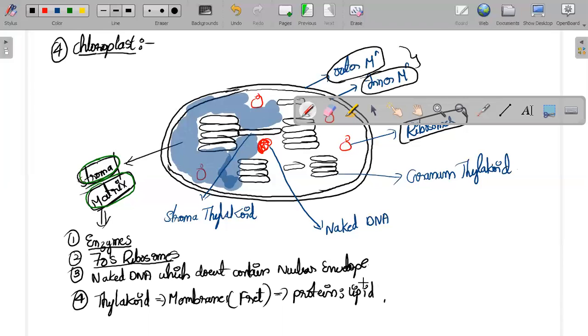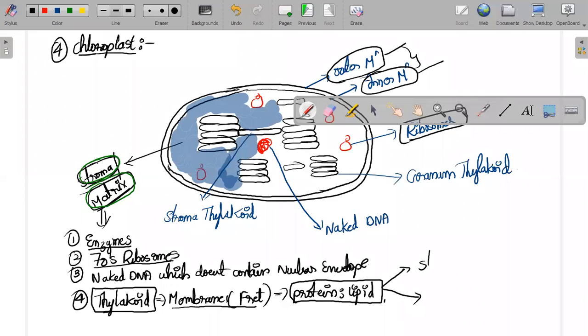Just like your plasma membrane, the outer membrane and the inner membrane that you people are seeing now are made up of the same material as these thylakoid membranes. They are made up of proteins and lipids, but in different concentrations. These thylakoid membranes, or the Fred membranes, are of two types.